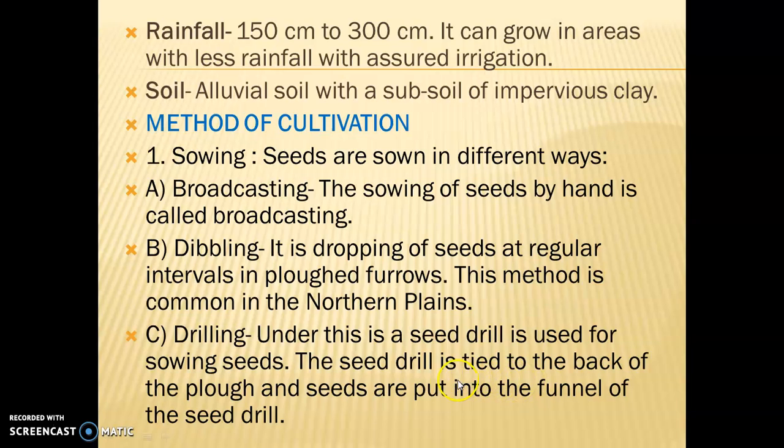Two works are going on simultaneously. When we attach the seed drill to the plow, with the help of the plow we make the furrows, side by side. What will the seed drill do? The seed drill will drop the seeds in those furrows. So these are the 3 methods of sowing.